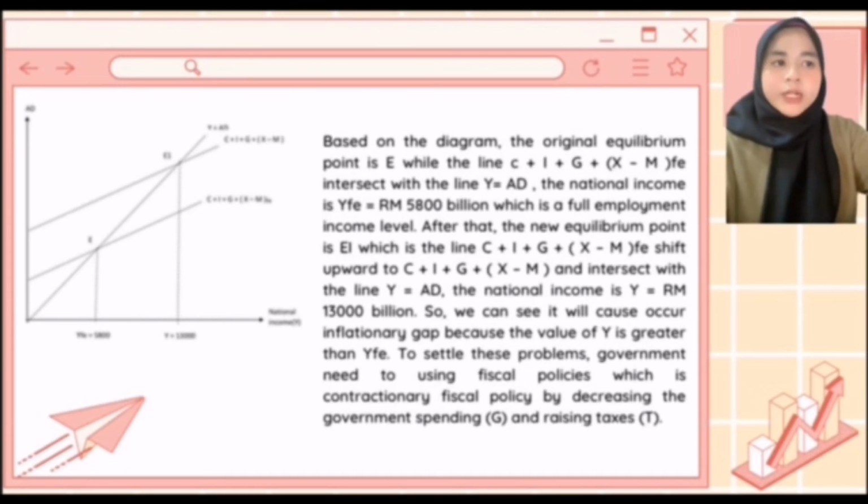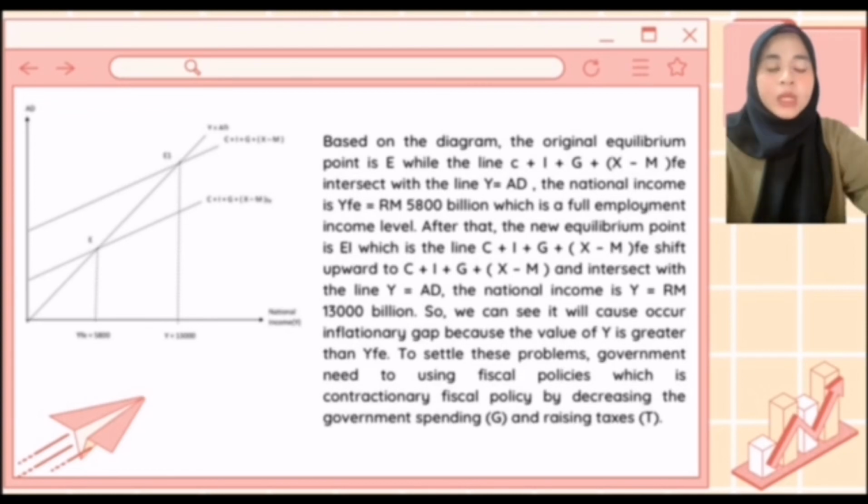After that, the new equilibrium point is E1. The line C plus I plus G plus X minus M shifts upward and intersects with the line Y equals AD. The national income is Y equals 1,300 billion ringgit Malaysia. So we can see it will cause an inflationary gap because the value of Y generated is higher than YFE. To settle this problem, the government needs to use fiscal policy, which is contractionary fiscal policy, by decreasing government spending and raising taxes.